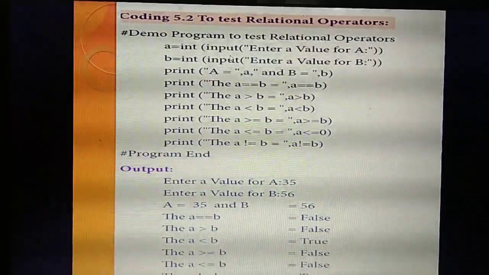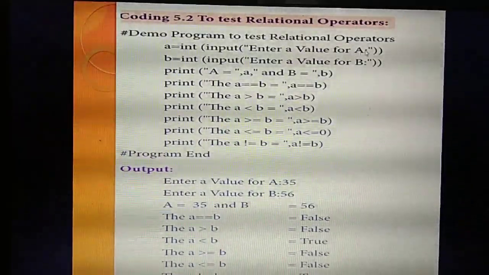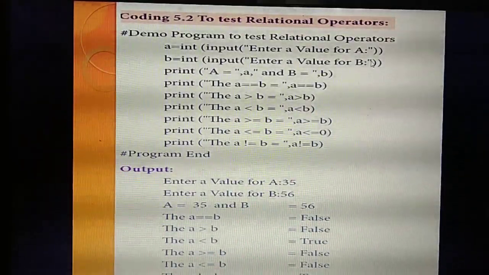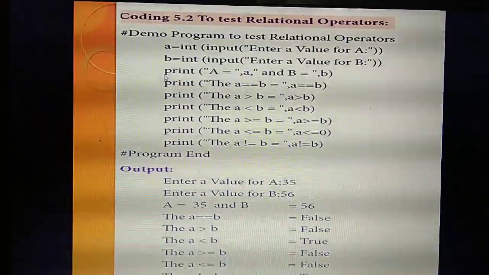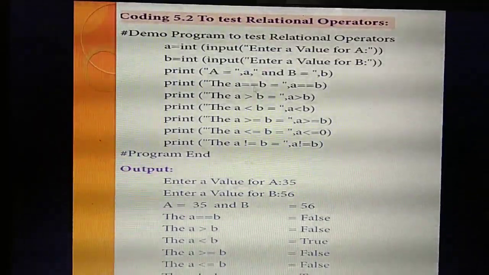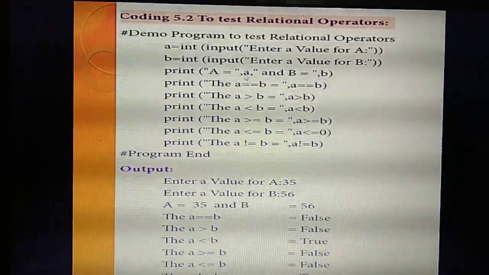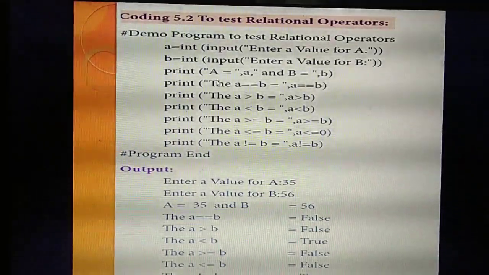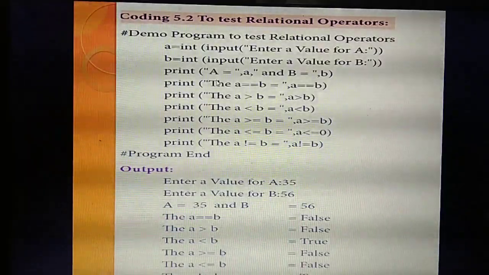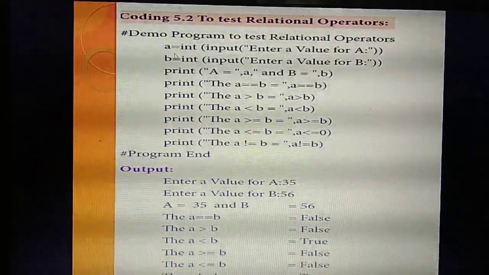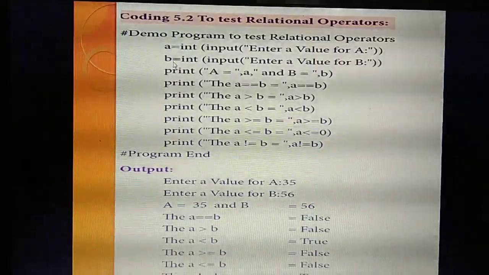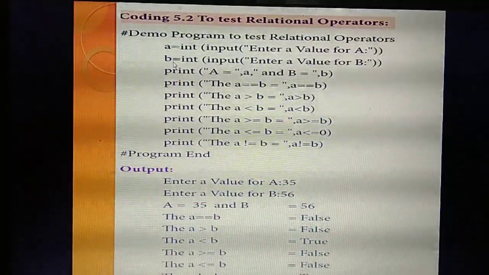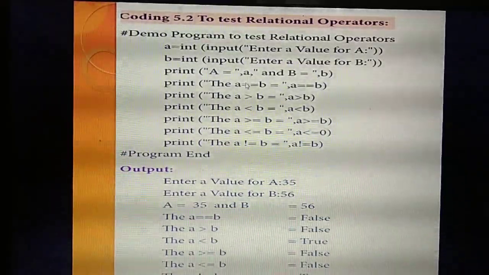Inside the input function, I am giving input: enter the value of A. Then B equal to, next, enter the value of B. Then inside the printf function, I am assigning the capital letter A. The value A is assigned to another variable called small letter a. And capital letter B is assigned to the variable called small letter b. Understand? Yes.